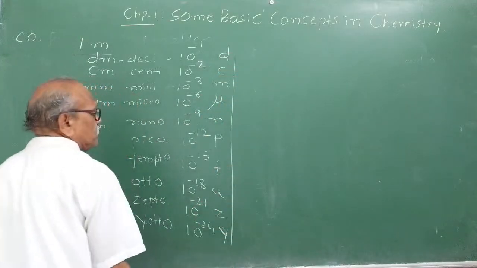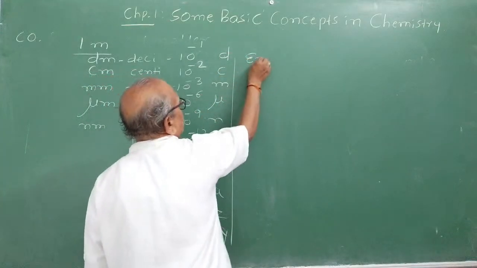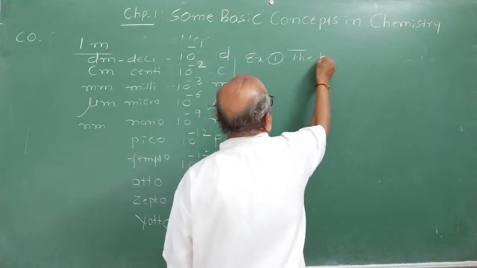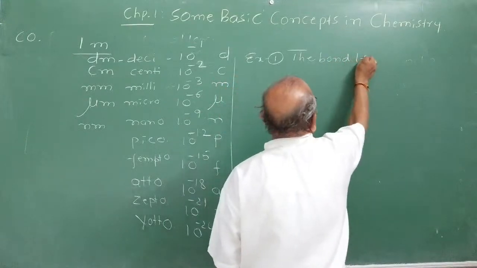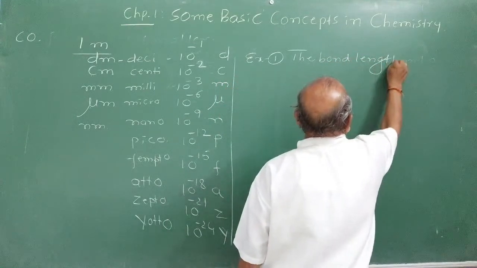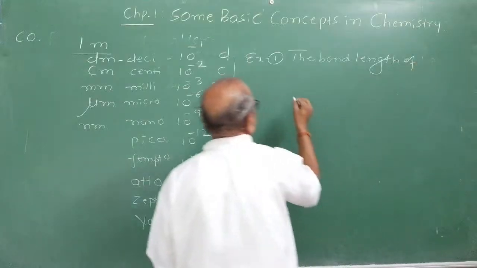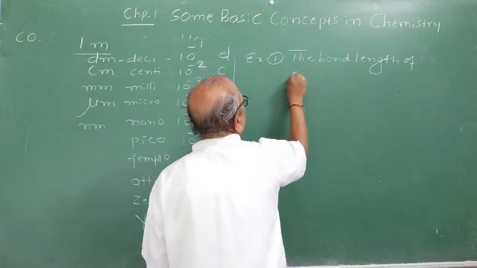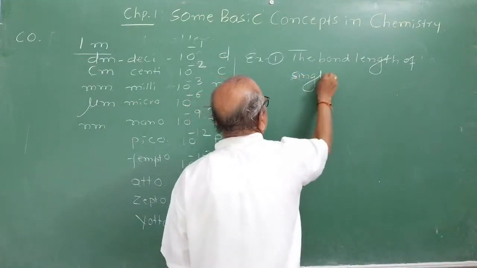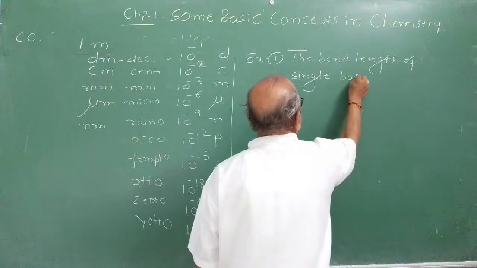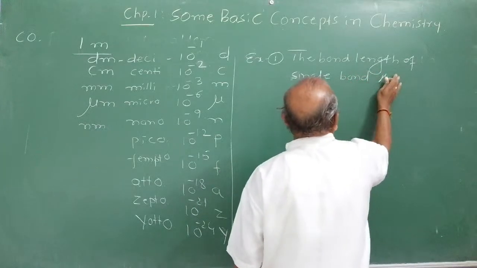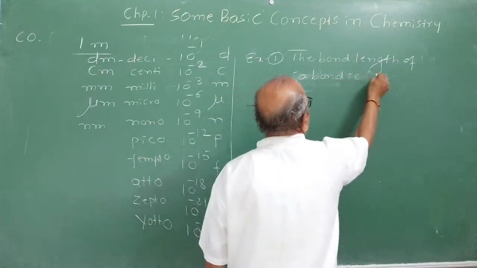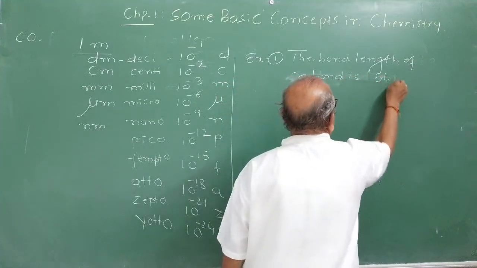Generally bond lengths are measured in these units. For example, you can take one example, conversion. The bond length of a single bond is 54 picometer.